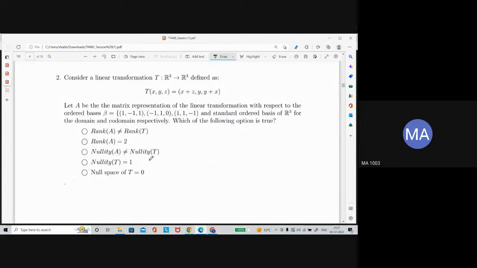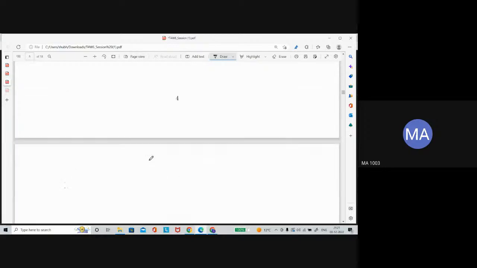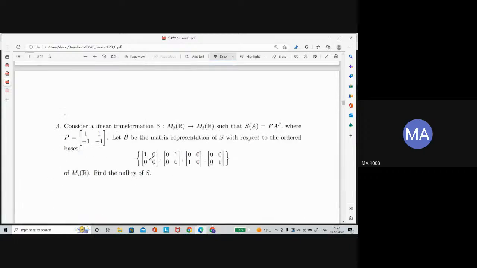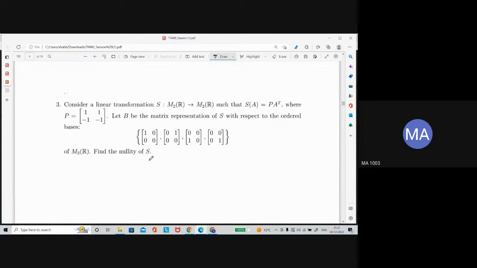Oh, well, we have already talked about this question. Do we need to discuss this linear transformation? This linear transformation is from the collection of matrices M2(R) to M2(R), and it is defined like this.